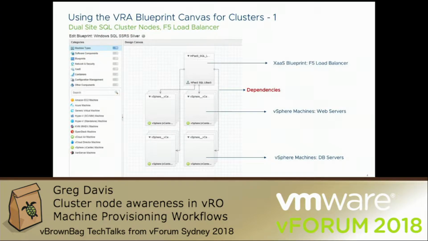So here we've got the vRA blueprint canvas. This is like your design area where you're putting together your components that your customer will then request from the service catalog. By the way, this is a vSphere virtual machine type of deployment build. At the bottom of the canvas, you can see your two database servers, and they're actually one database server per site. And then moving up the canvas, you have your web servers.